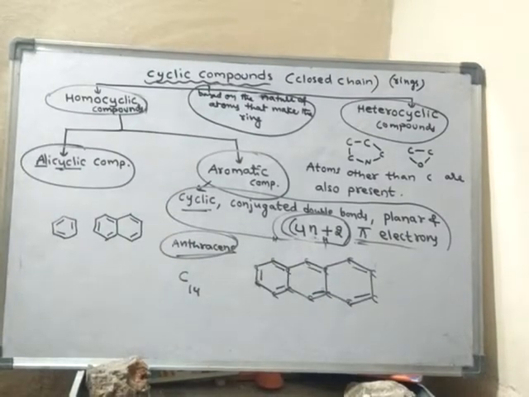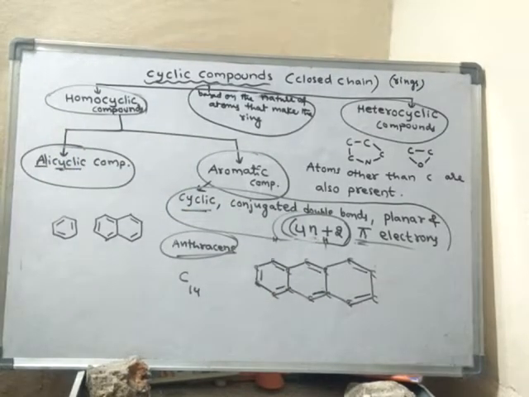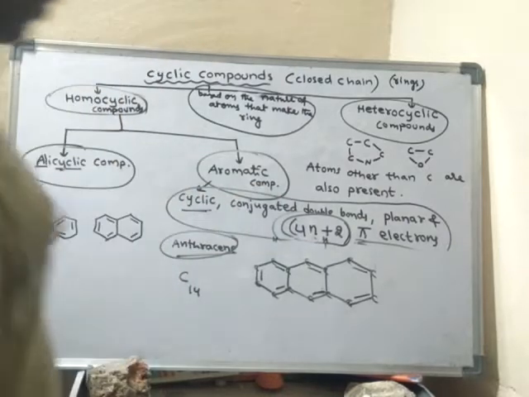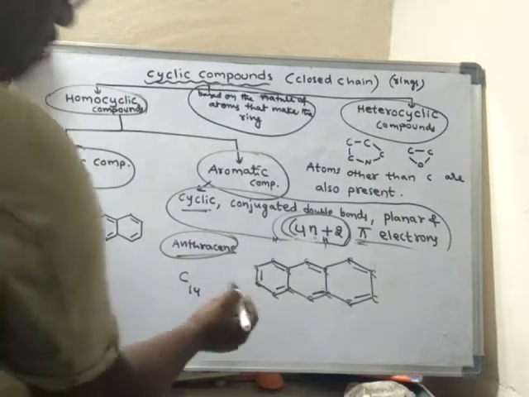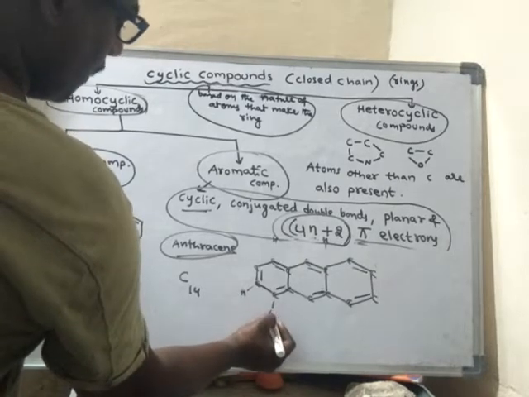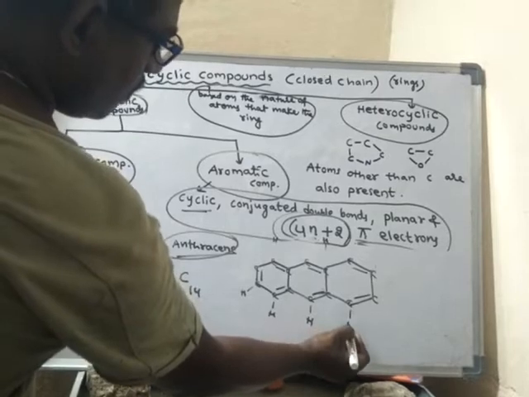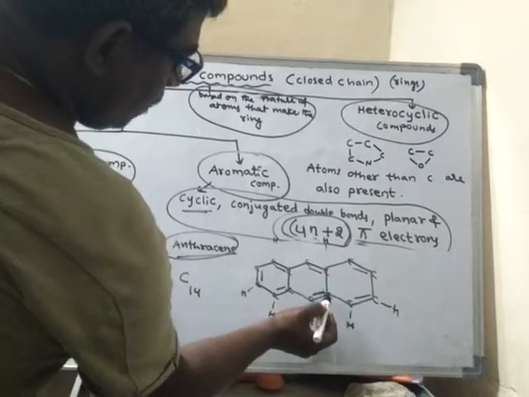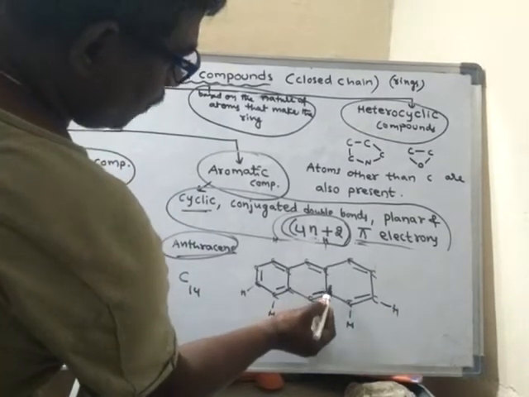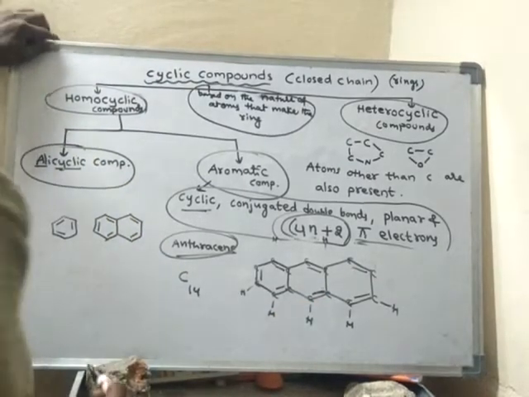So like this, the structure of anthracene will be, okay, conjugated double bonds are there, and planar. So here every carbon is having 1 hydrogen, because already 3 bonds are there. Except these, the carbons which connect the 2 rings already have 4 bonds.